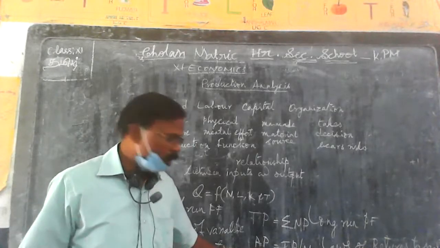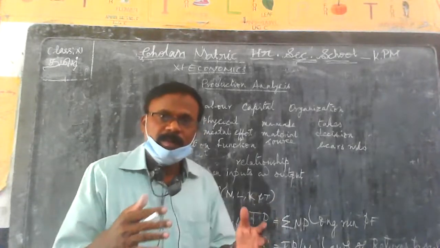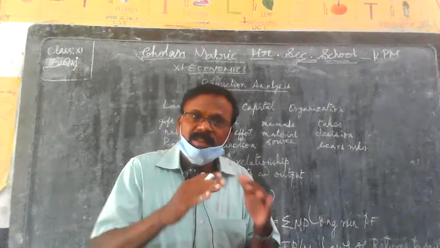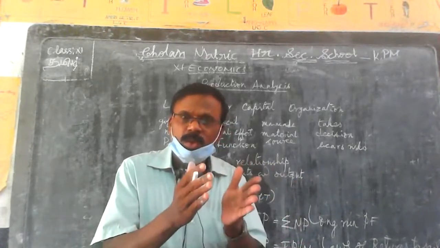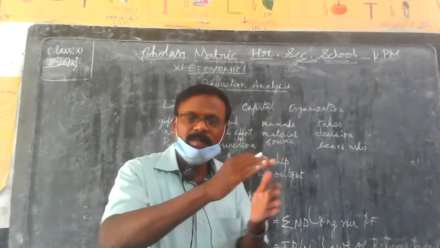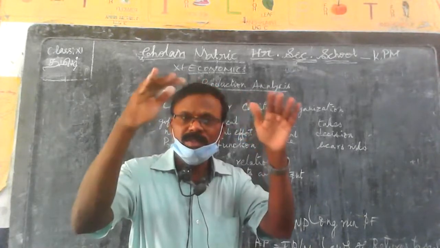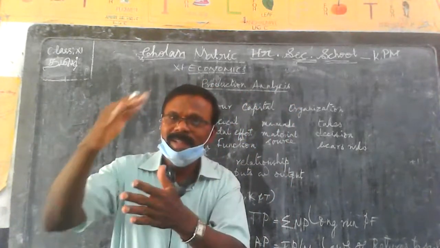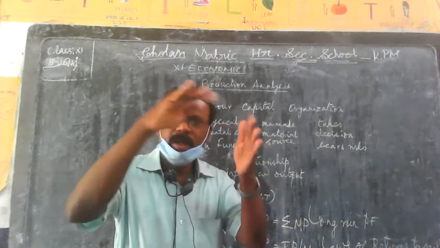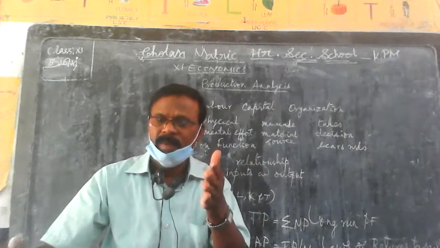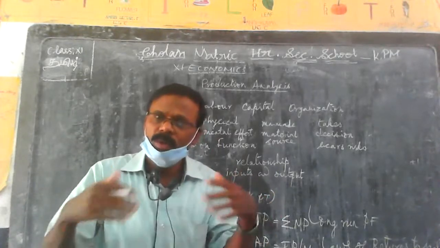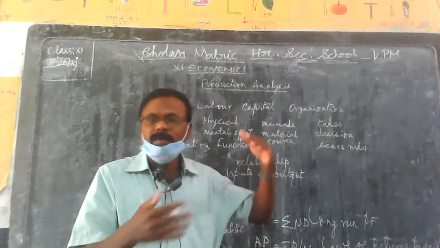So in the next session, we shall see how the production function functions in three stages: stage 1, stage 2, and stage 3. Stage 1, the increasing stage. Then stage 2, the constant stage. Then the third stage is the declining or falling stage. Production increases and becomes constant, then declines. Then finally it becomes negative. So these are the things that we are going to see in the next session with the help of a schedule and diagram.